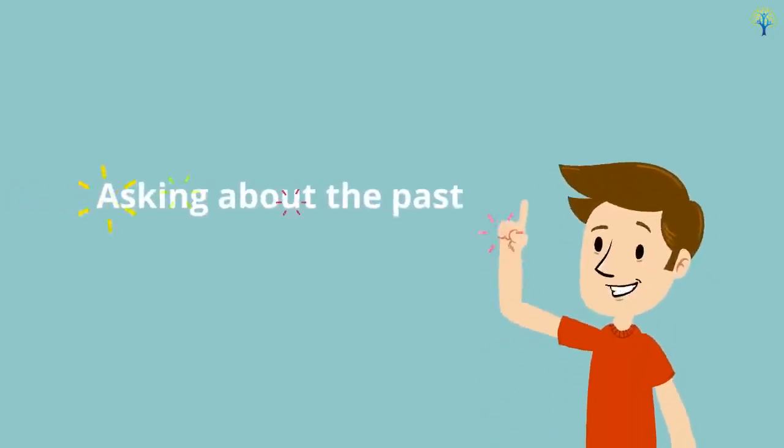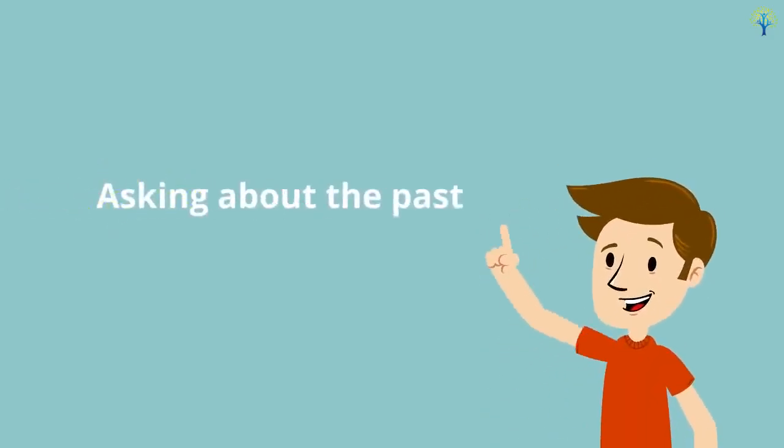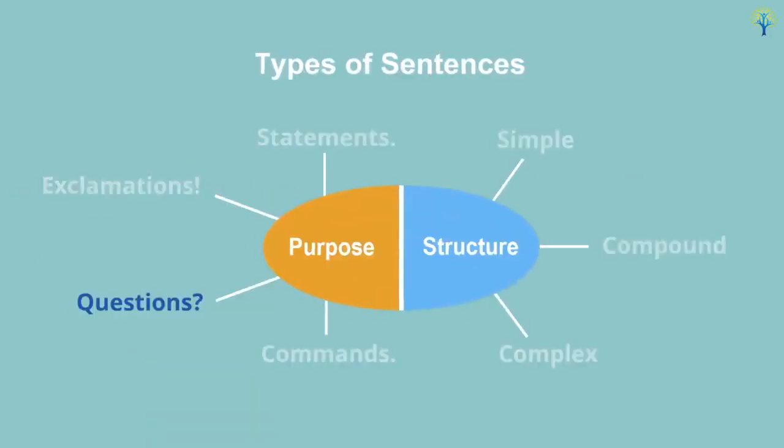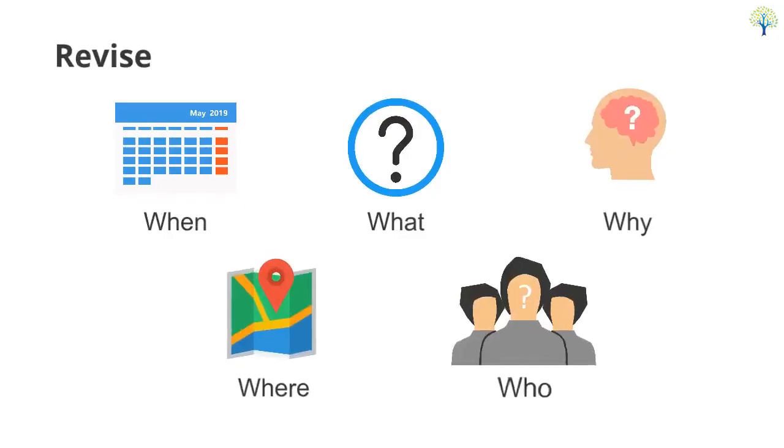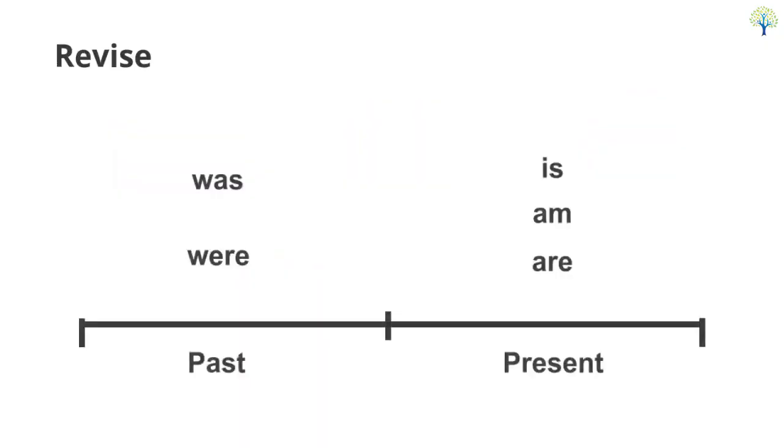In this video, you will learn about forming questions to get more information about an action that happened in the past. This topic is a part of sentences. You have learned about question words like when, what, why, where, and who, and how to form sentences using them. As learned earlier, use was or were to form a sentence in the past tense.